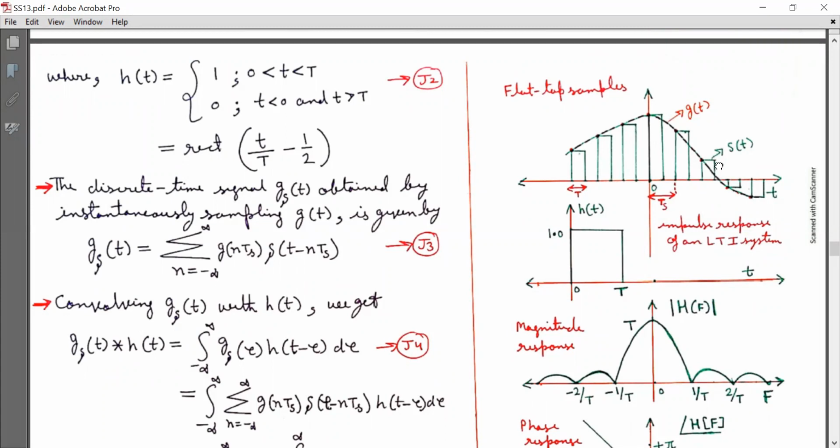So this is the flat top sample s(t), and this is the continuous time signal g(t) as shown on the screen. Now this h(t) is defined as 1 for small t lying in the range 0 to T and 0 otherwise. h(t) is plotted here, having amplitude 1 from 0 to capital T only.